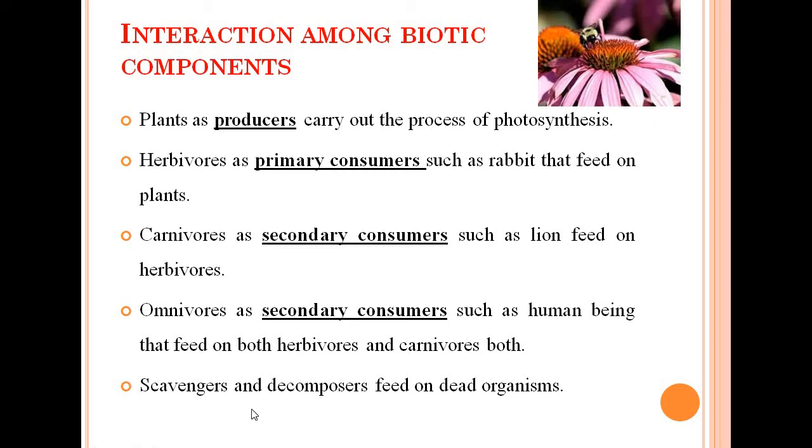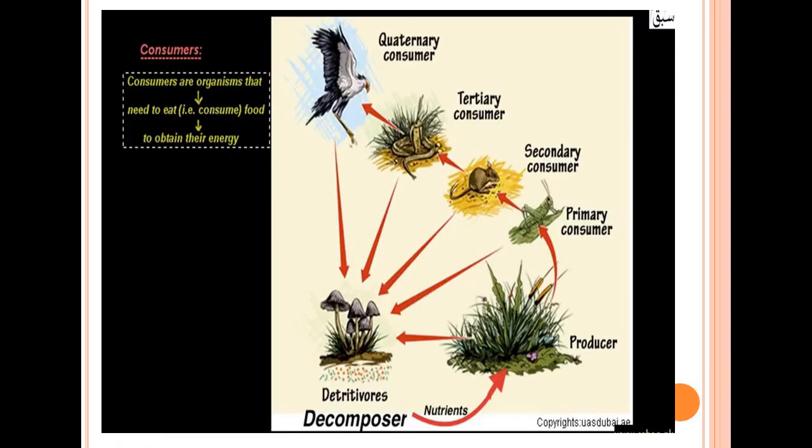Now we also introduced the scavengers and decomposers as the biotic components. So we have told you earlier that scavengers and decomposers feed on dead plants and animals, that is organisms, and release the nutrients trapped inside their bodies into the soil. These nutrients are then absorbed by plants, which help them to grow and manufacture their food. So in this way, these biotic components interact with each other.